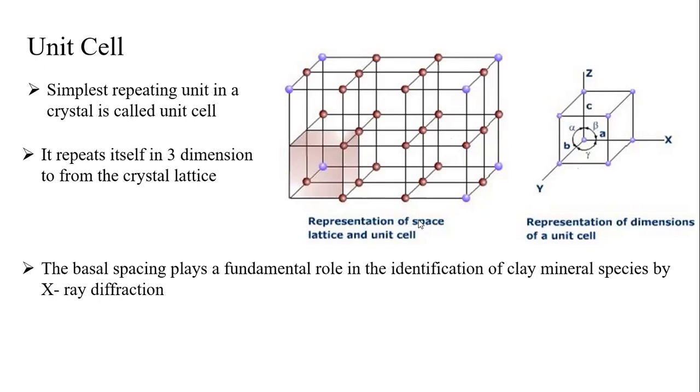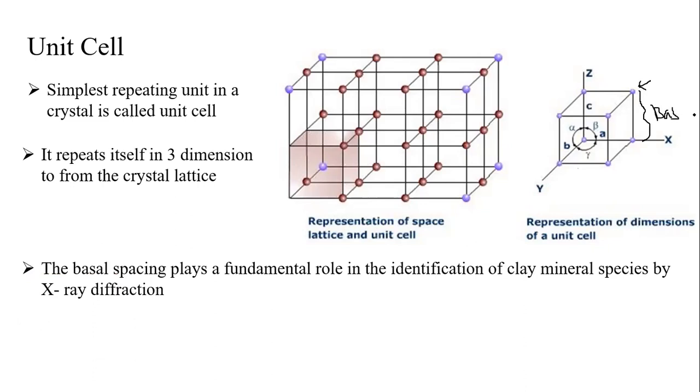And the basal spacing, students, is related to the lattice point. Lattice point means this one, students. Lattice point means where the atom or ion is fixed in one particular crystal layer. The distance between these two points is called the basal spacing. This is called the basal spacing.